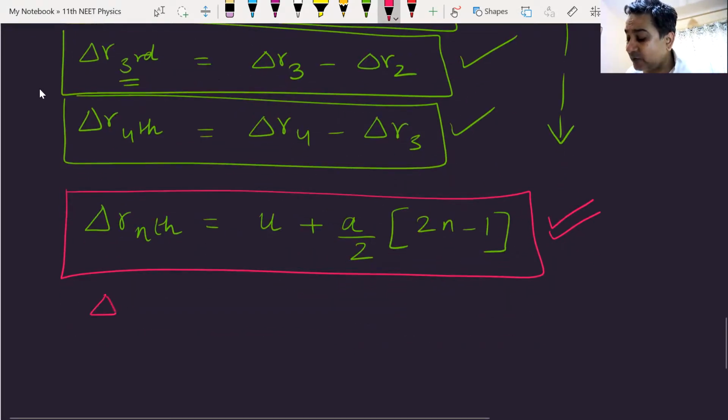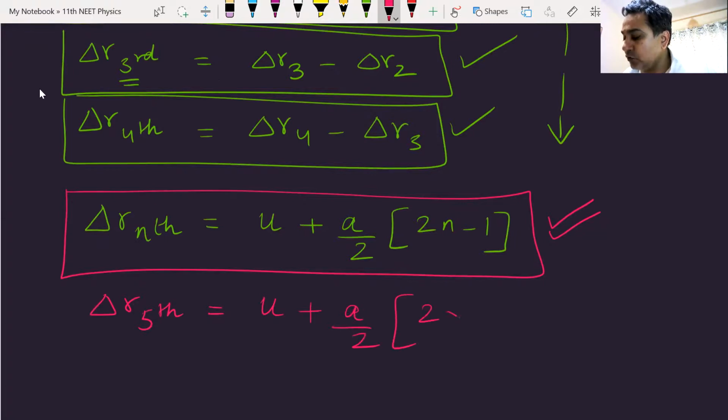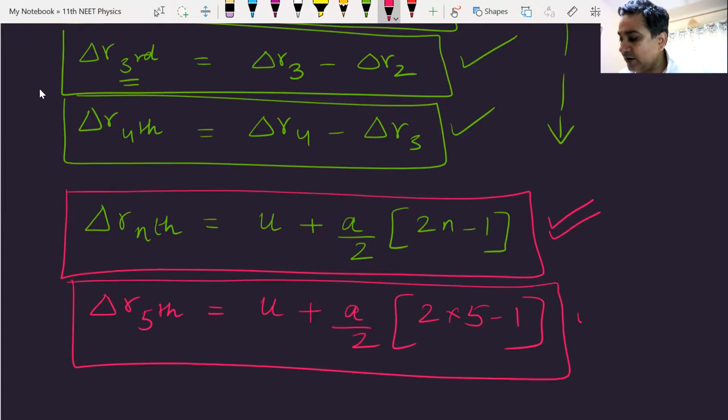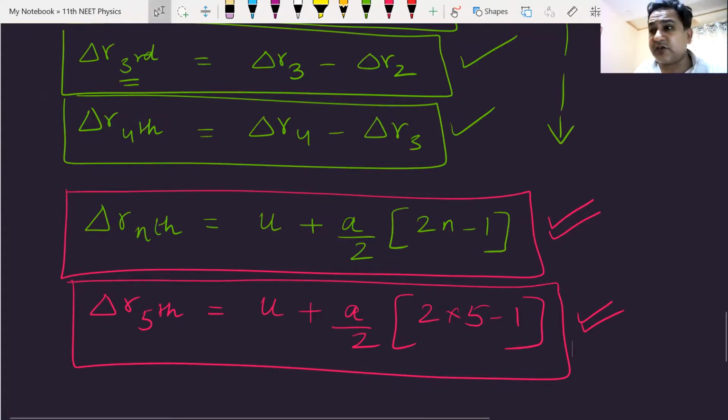For example, I have to find the displacement in the 5th second: u plus a by 2, into 2 into 5 minus 1. Am I clear with this concept of displacement in the nth second? Now I'll give you a question on this. Everyone is clear with this?